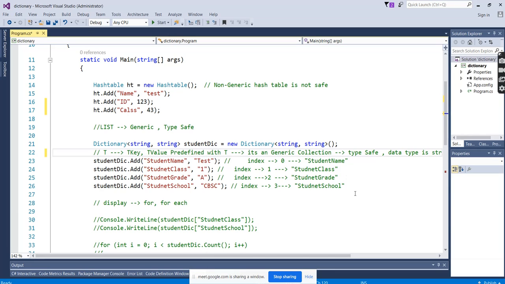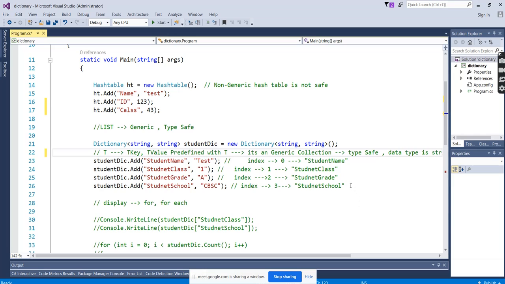So you can say that if it is the same data type, then we can go for the array also. But in arrays we cannot give our custom key. In an array, the keys will be indexes 0, 1, 2, 3, 4. If I want to pick any specific item, I have to remember the indexes.